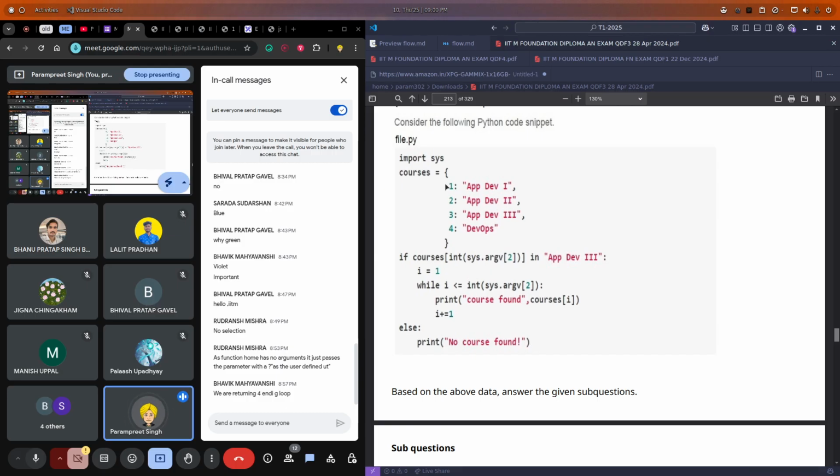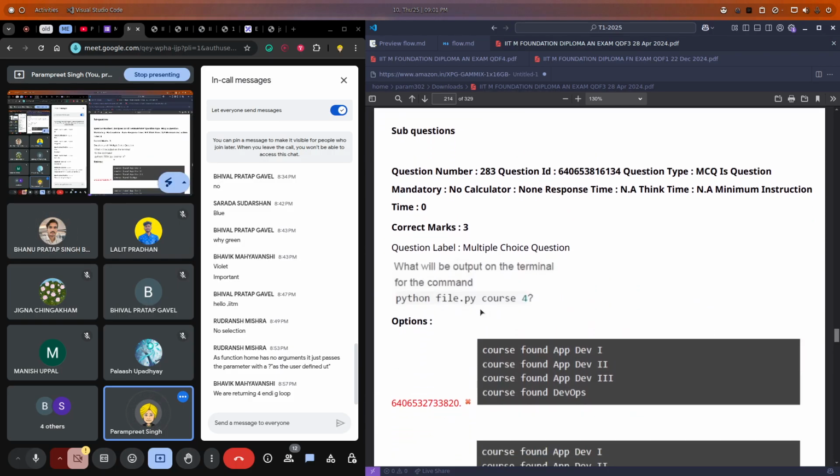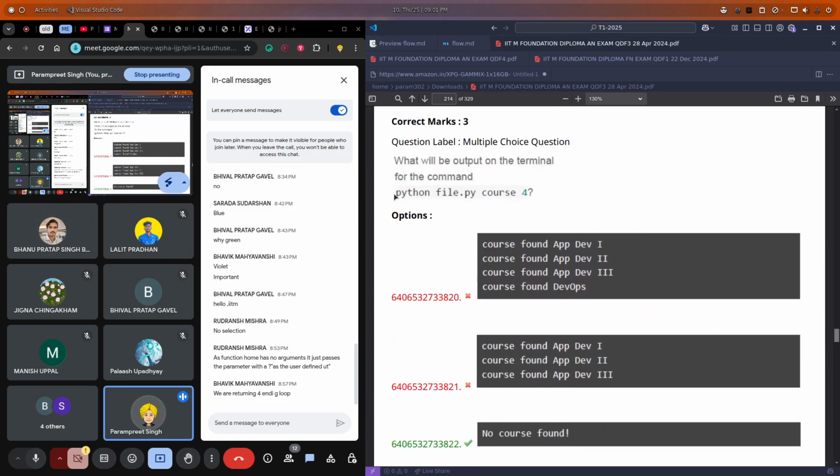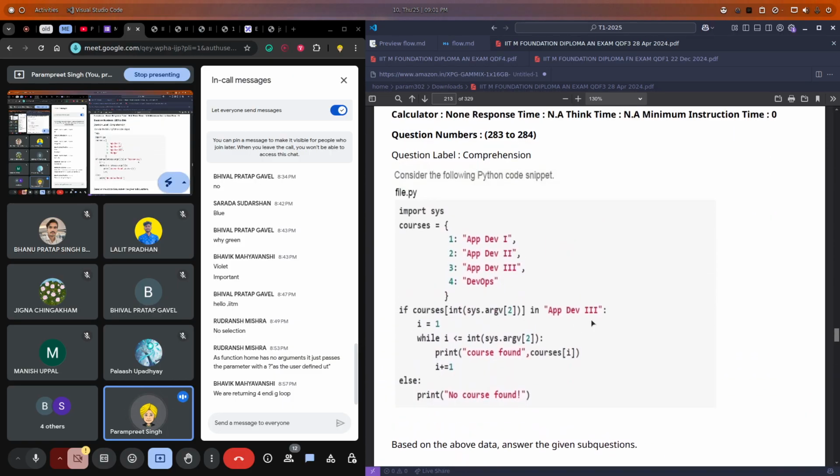If the user passes 1, 2, 3, then this loop will run, right? And this loop will run from 1 till whatever the user has passed, like 1 or 2 or 3. So if we run our program with the arguments course and 4, we will get no course found, because the if condition is false here.